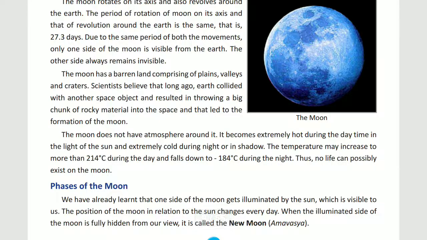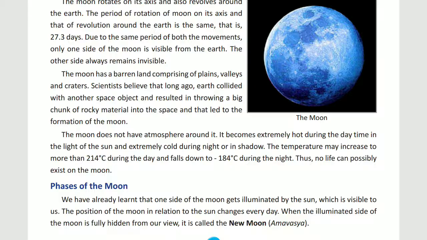Due to the same period of both movements, the rotation and revolution, only one side of the moon is visible from the Earth. The other side always remains invisible. So in the picture also we can see only one part of the moon. The other part we can't see. Now the moon has a barren land comprising plains, valleys and craters.